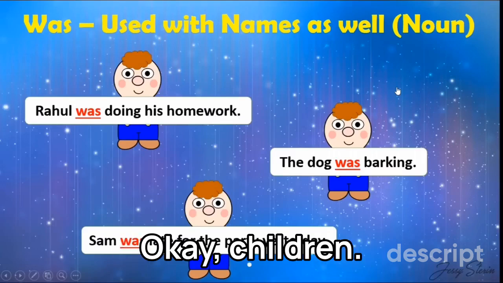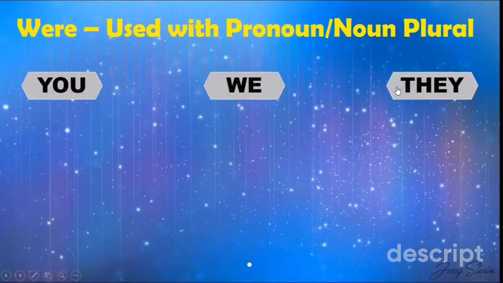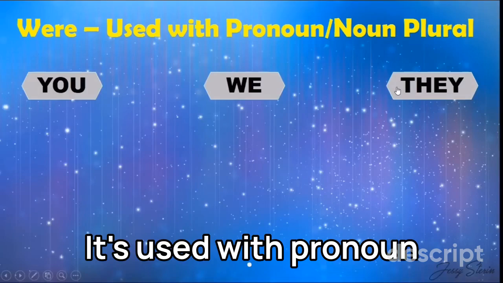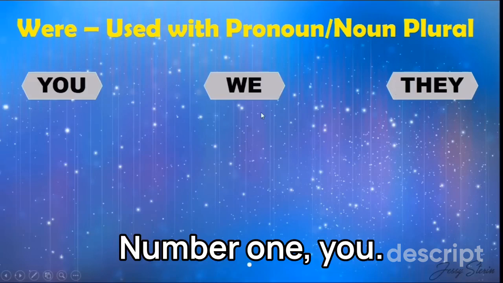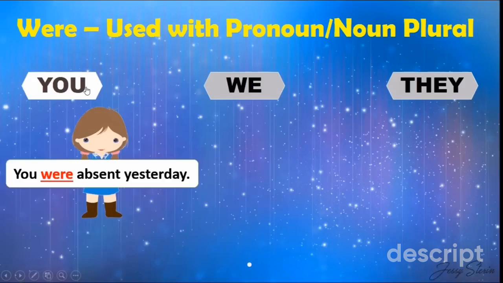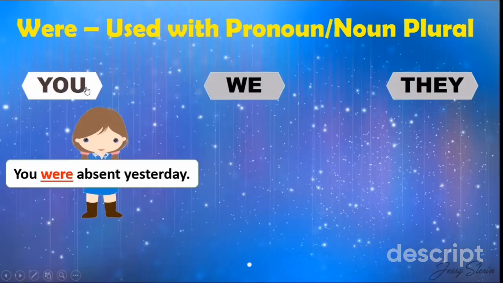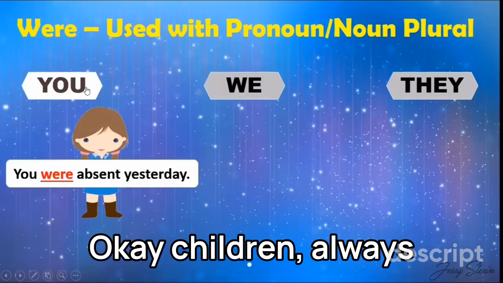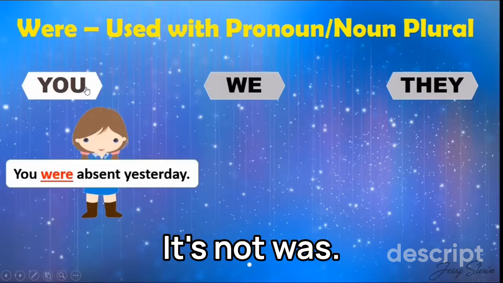Okay, children? Now let's see where we are going to use were. It's used with pronoun or noun plural. Number one, you. You were absent yesterday. We use were with you. Okay, children? Always make sure with you we'll use were. It's not was.